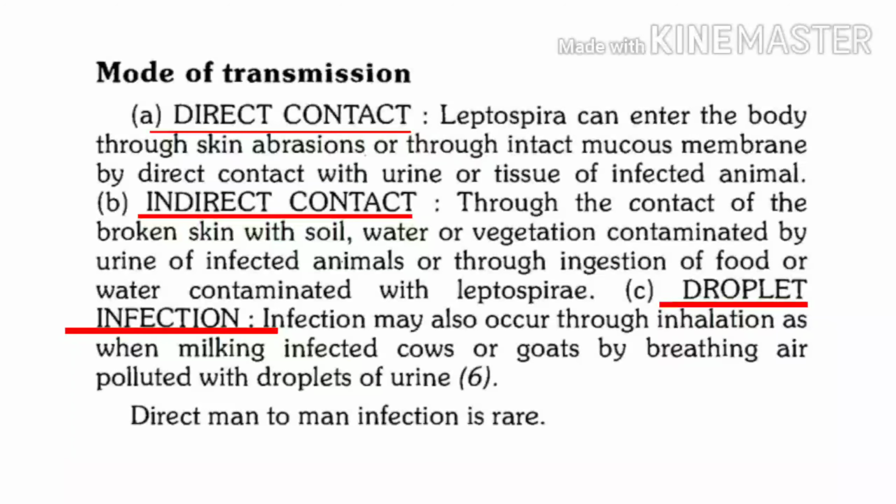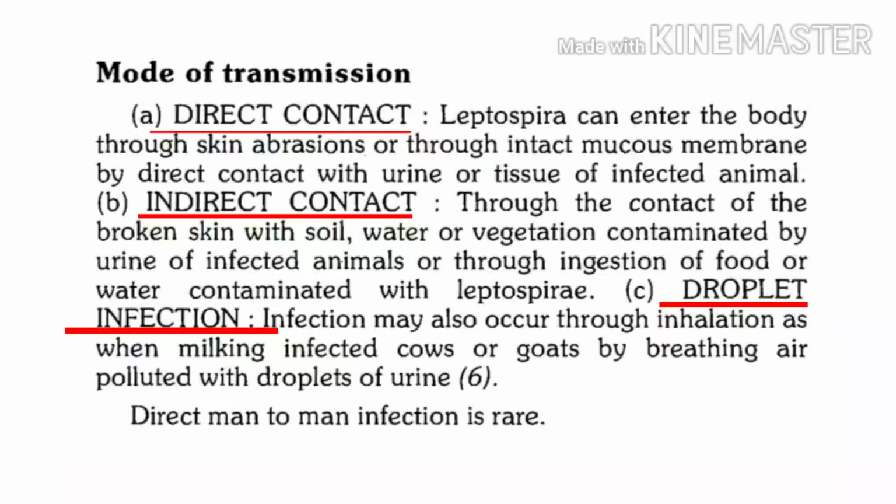What is the meaning of direct contact? This is direct contact of humans with the urine or tissues of infected animals. Whenever people have direct contact with urine, leptospira, if present in urine, can enter through the skin.